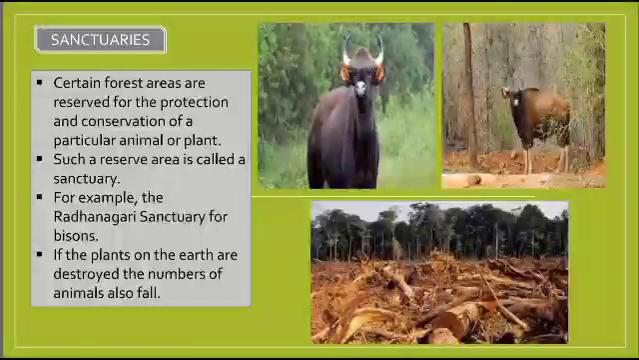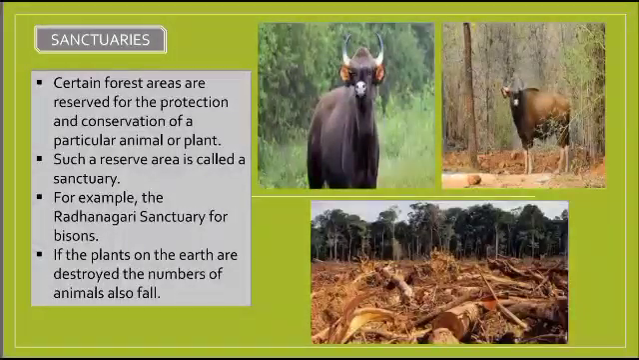We have seen biodiversity parks, and we have also seen national parks. Now the next one is sanctuaries. These are the areas, the forest areas, which have been reserved for the protection and conservation of a particular type of animals or plants. So you will find in such areas a particular kind of animal; throughout the forest only one type of animal or plant will be available, or more than that it would be one, two or three in number. Such reserved areas are called sanctuaries. One example is the Radhanagari sanctuary for bisons.